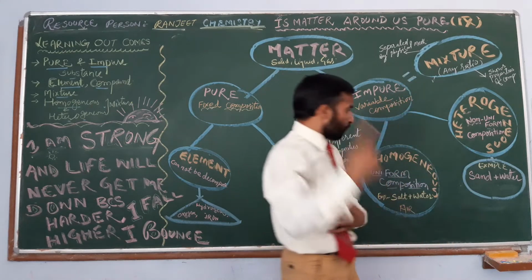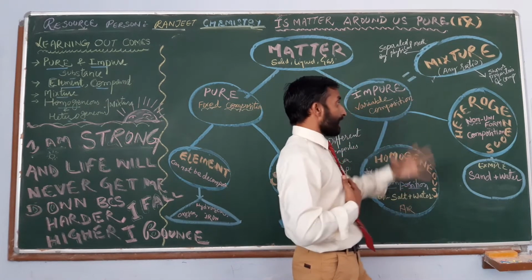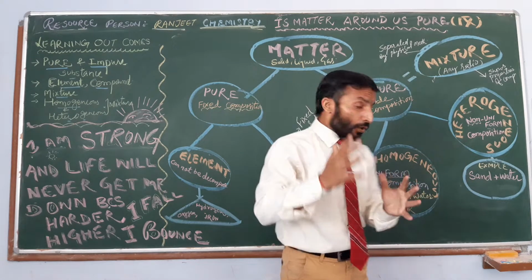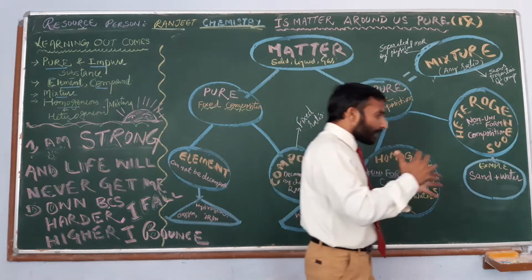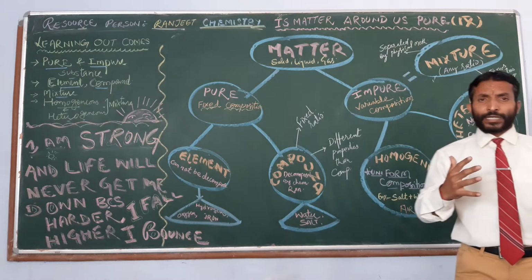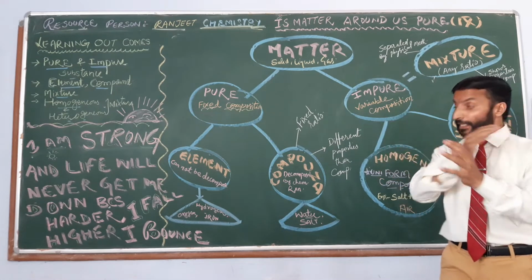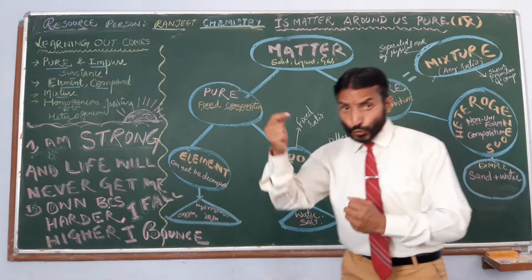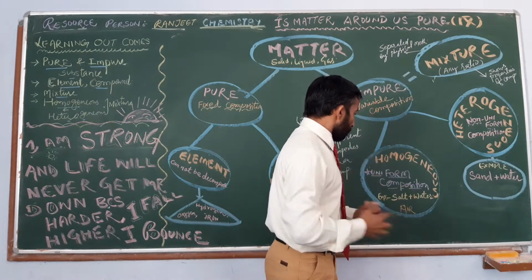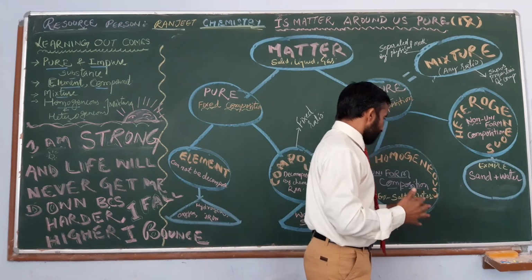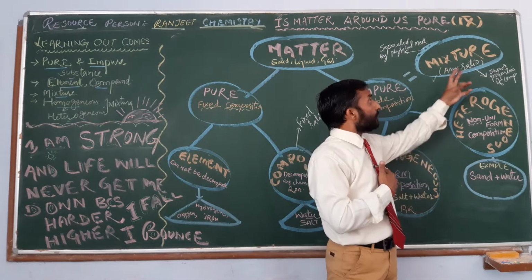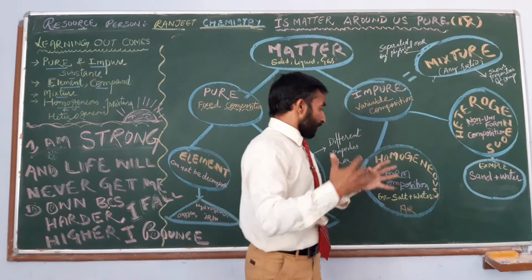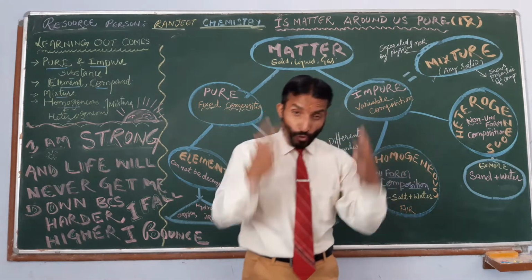Further, a mixture is of two types, homogeneous and heterogeneous. Now, what is homogeneous? Dear students, homogeneous means the composition of the different components does not vary. It does not change, right? It is uniform throughout. For example, salt in water, right? Air is also a mixture which is of the homogeneous type. I will show you some more examples of homogeneous mixtures by some activity.